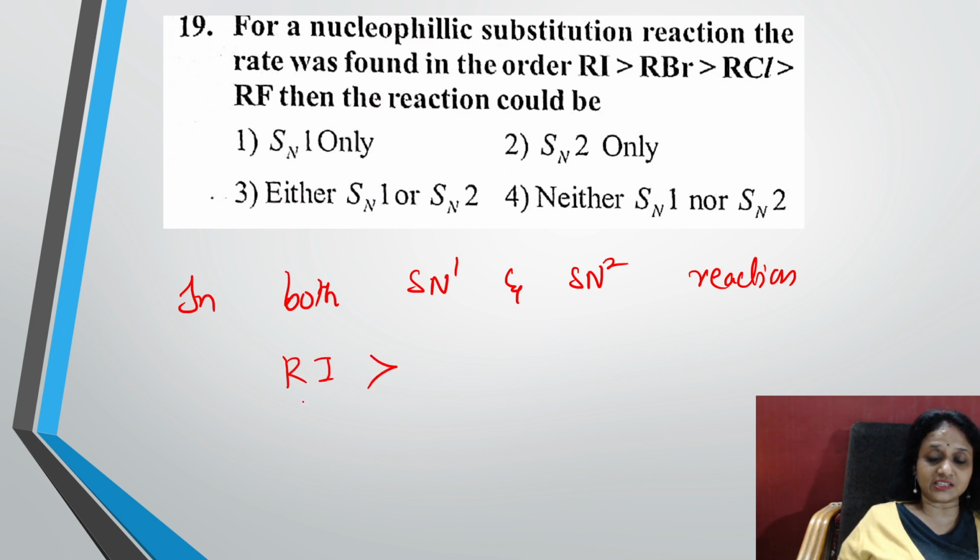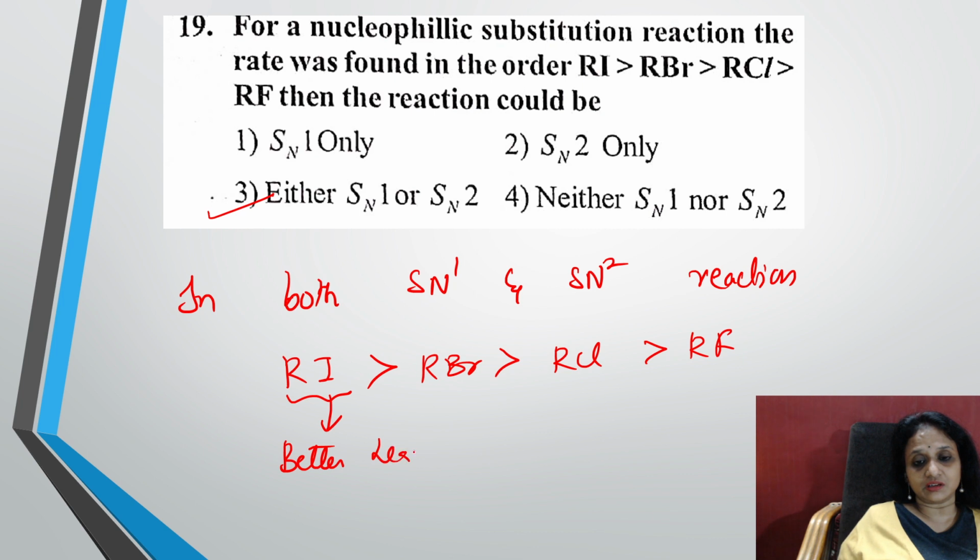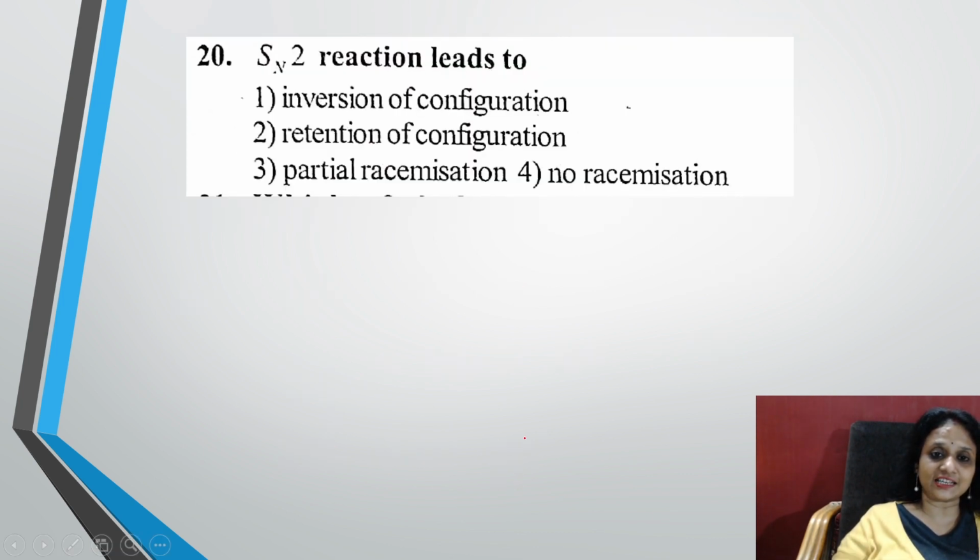RI is greater than RBr, greater than RCl, greater than RF, because iodine is a better leaving group. In both SN1 and SN2, the order is that. Is it okay? Yeah.